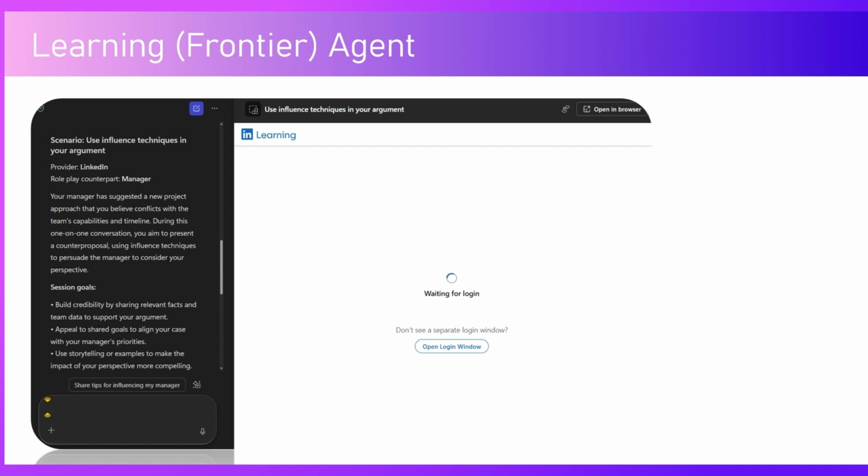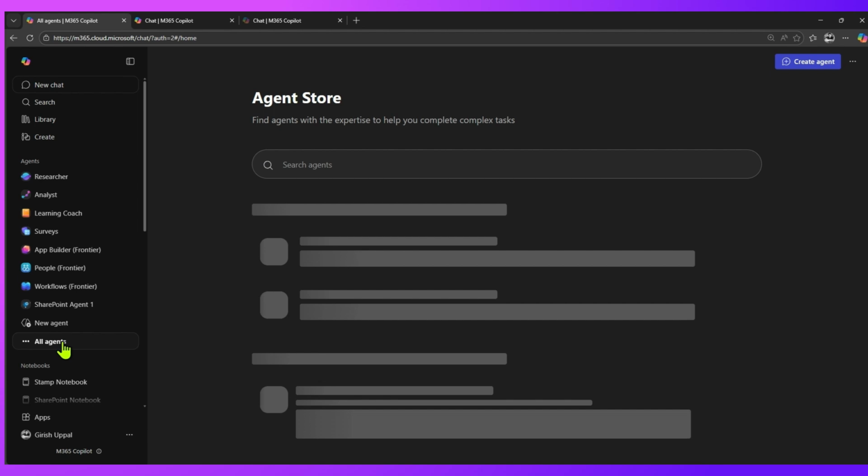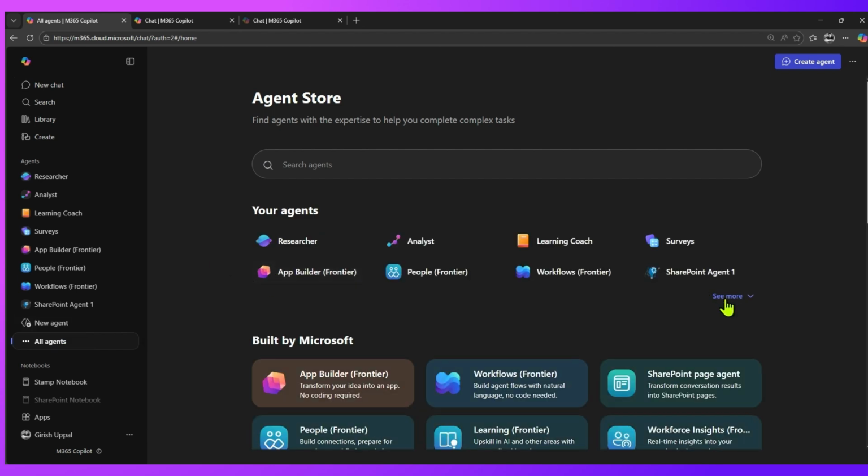So it will help you train alongside LinkedIn Learning. So that workplay is part of this agent as well. I'll just show you in a demo at m365.cloud.microsoft. If you navigate to this URL, under all agents, you should be able to see the learning agent.